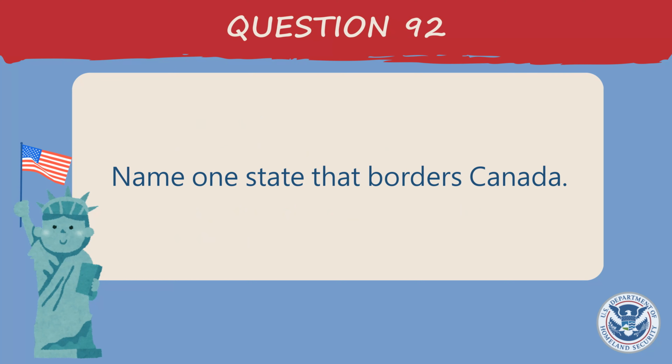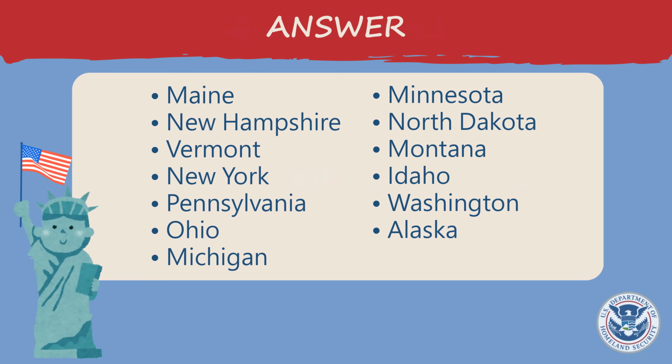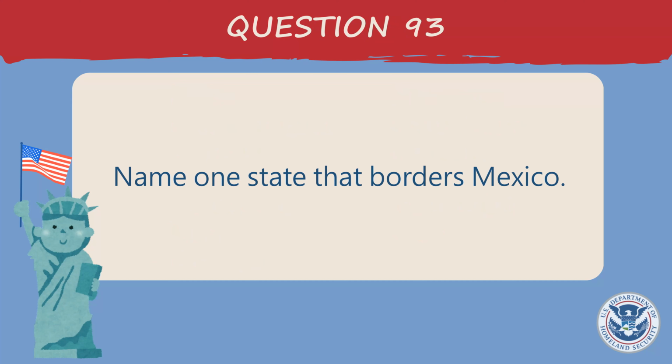Name one state that borders Canada. Maine, New Hampshire, Vermont, New York, Pennsylvania, Ohio, Michigan, Minnesota, North Dakota, Montana, Idaho, Washington, Alaska. Name one state that borders Mexico.